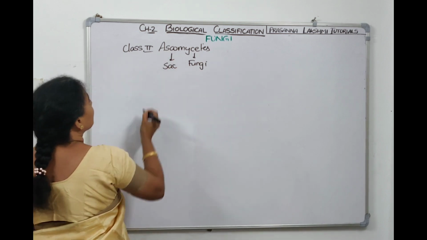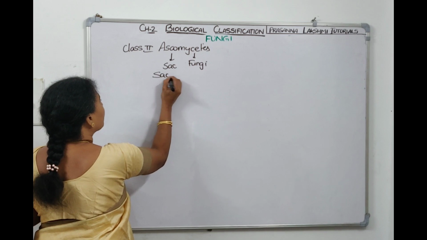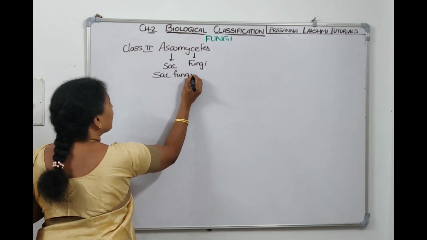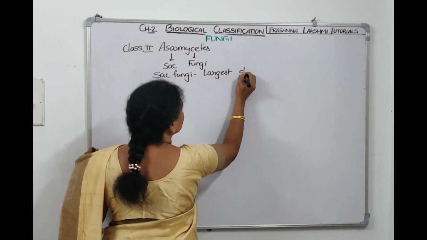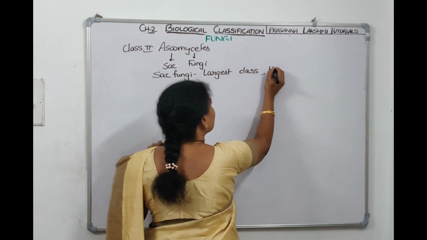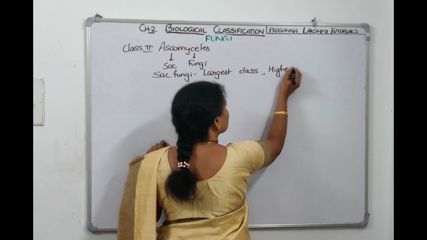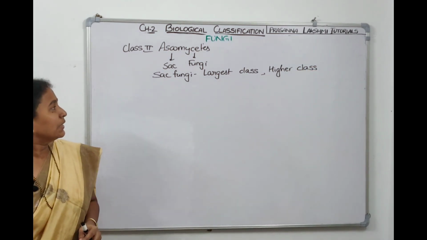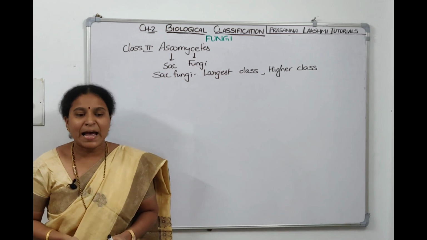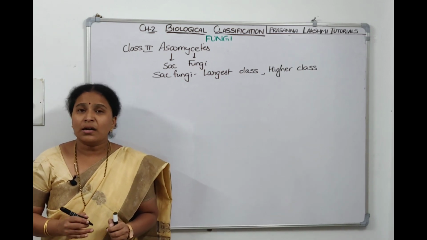Asco means sac. So Ascomycetes are commonly called sac fungi, and Ascomycetes is the largest class among the 4. It is the largest class and it is the higher class also. Phycomycetes is a primitive class. Ascomycetes is a higher class. It is called sac fungi.